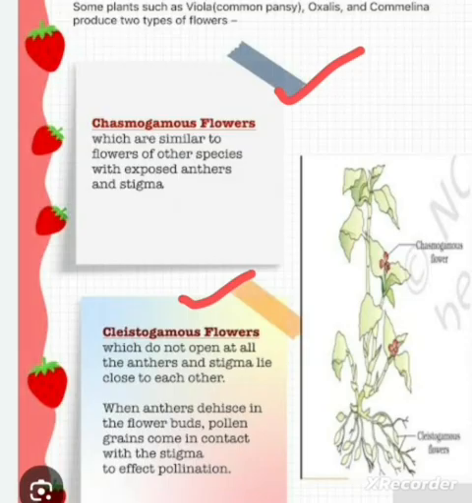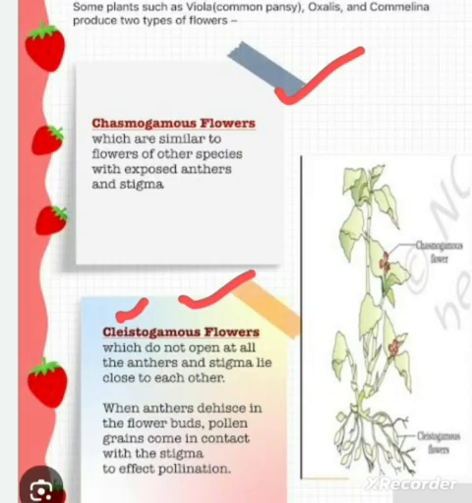And they mature at the same time, so there may be chances that other pollen grains may come and bring about pollination. But in the case of these cleistogamous flowers, these are flowers which do not open at all, and their anthers and stigma lie close to one another. So when the anther dies, they pollinate their own stigma.